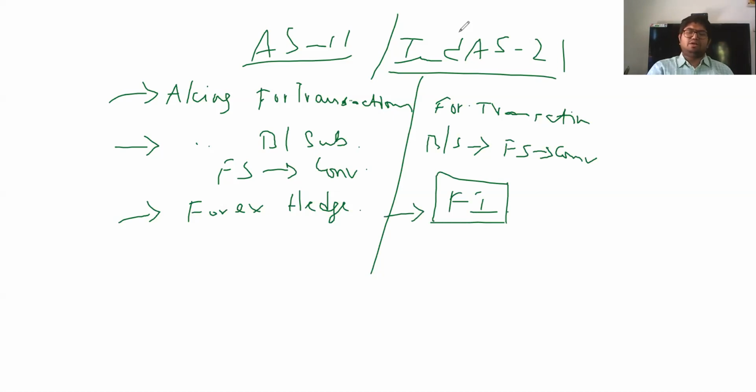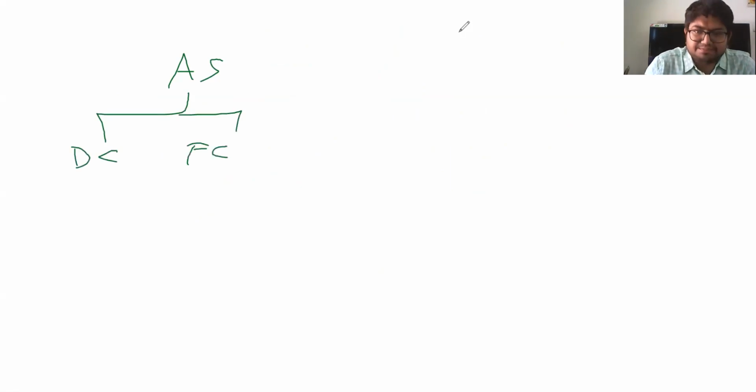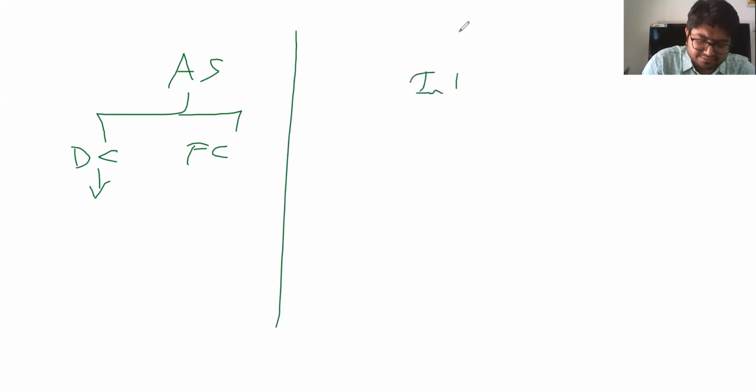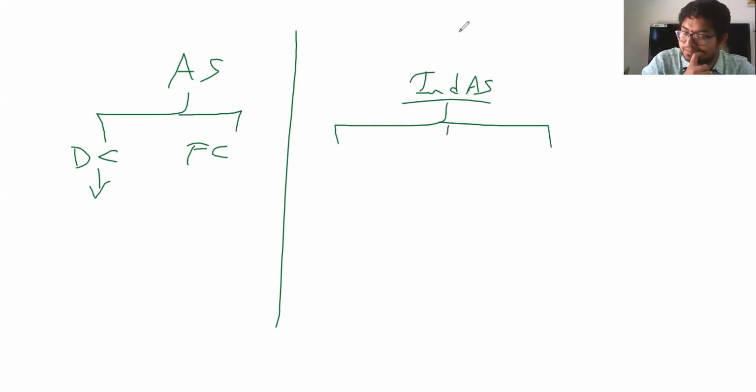However, there is only one difference. Under AS, you have two currencies called domestic currency and foreign currency. What is domestic currency? The currency in which you are preparing your financials is domestic currency. Foreign currency is the currency in which you have traded or have a transaction. But when it comes to Ind AS, you have three currencies. One, a functional currency.